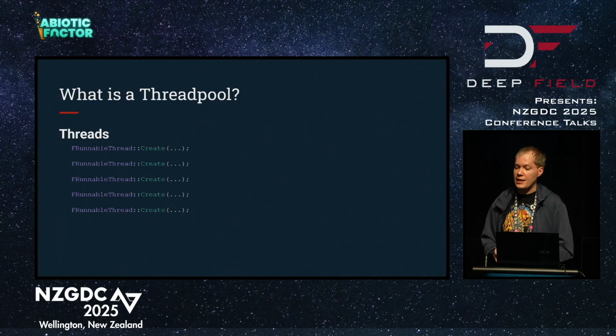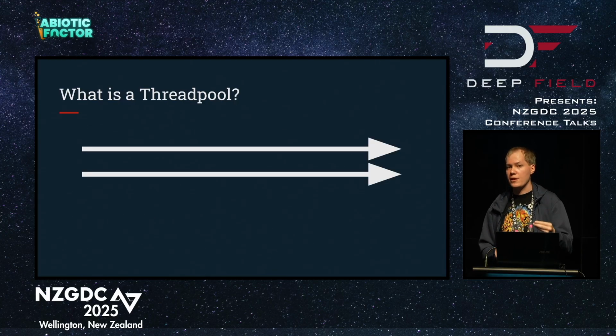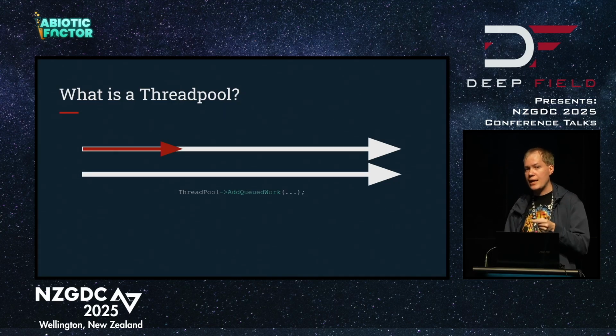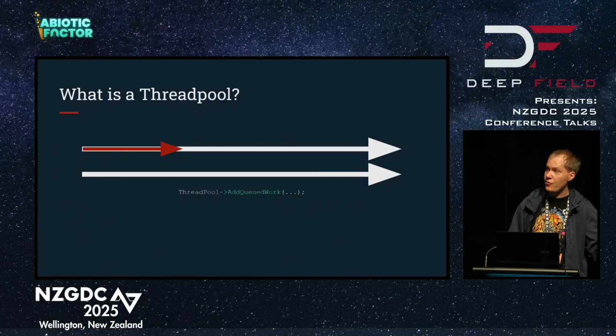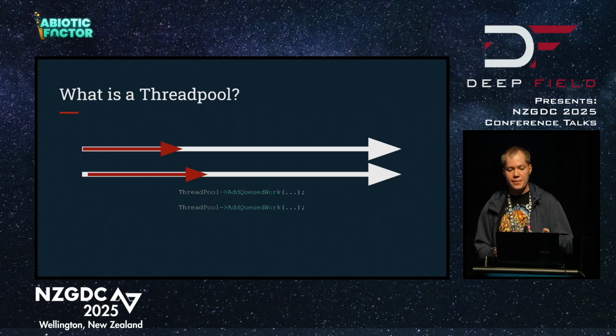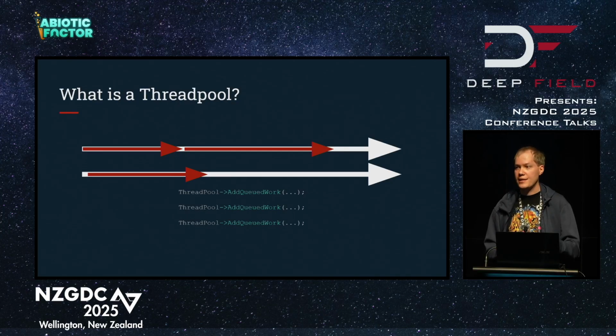Instead, what we should be using in this case is a thread pool. So when you create a thread pool, you give it a certain number of threads, and that's as many threads as it will ever have. From there, you feed it work, and it will take that work and schedule it itself on the next available thread. If you give it more work, it will chuck it on the other available thread when it becomes available. And if there are no available threads, it will just schedule it for you after existing work has been completed again and again and again.